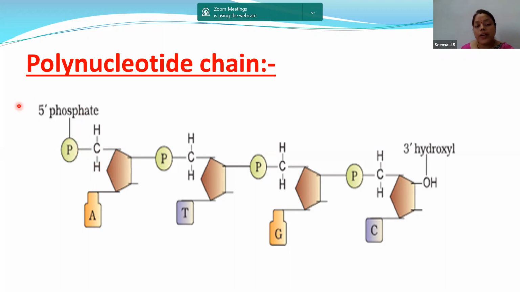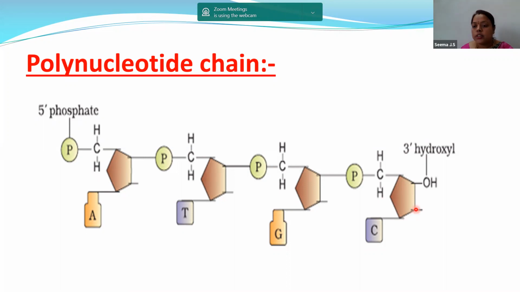Now, why are we calling it 5' phosphate? If you number the pentose sugar from here, carbon 1, 2, 3, 4 and 5th carbon. So at the 5th carbon, the phosphate is present. So we are calling it 5' phosphate. You can see once again 1, 2, 3, 4 and 5. So the phosphate is attached to the 5th carbon. So it is nothing but 5' phosphate.